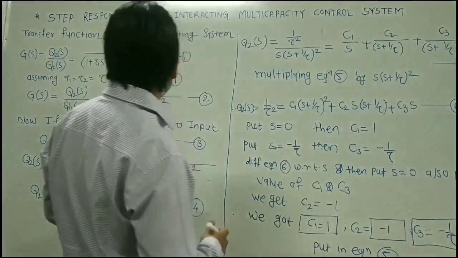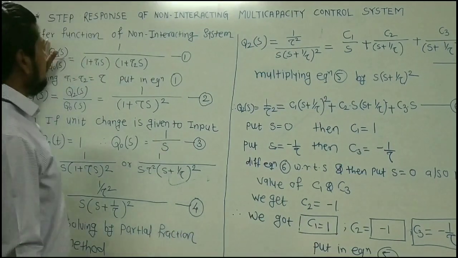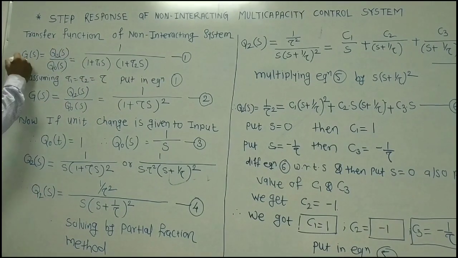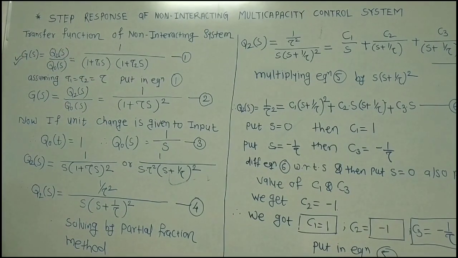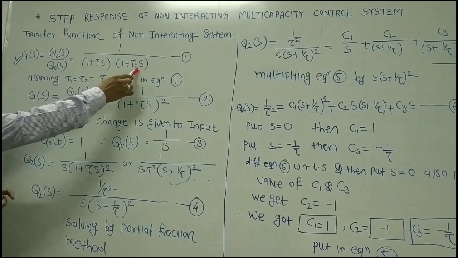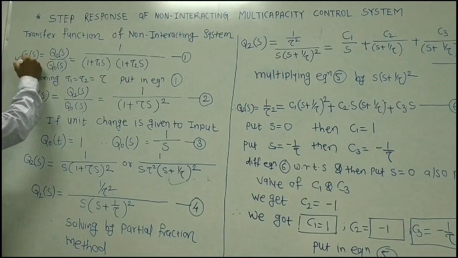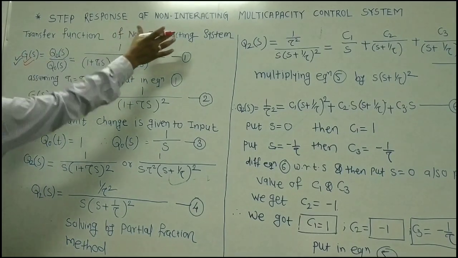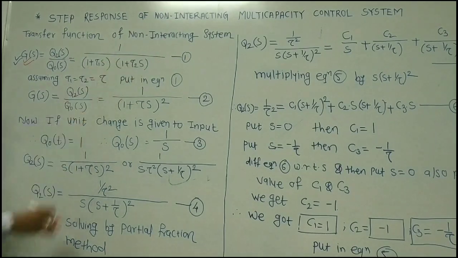Now for this, I know that the transfer function of the non-interacting control system, that is G of S, is equal to Q2 of S divided by Q0 of S, is equal to 1 upon (1 plus tau 1 S) into (1 plus tau 2 S). This derivation we proved last time, and we found that the transfer function of the non-interacting multi-capacity control system is this.